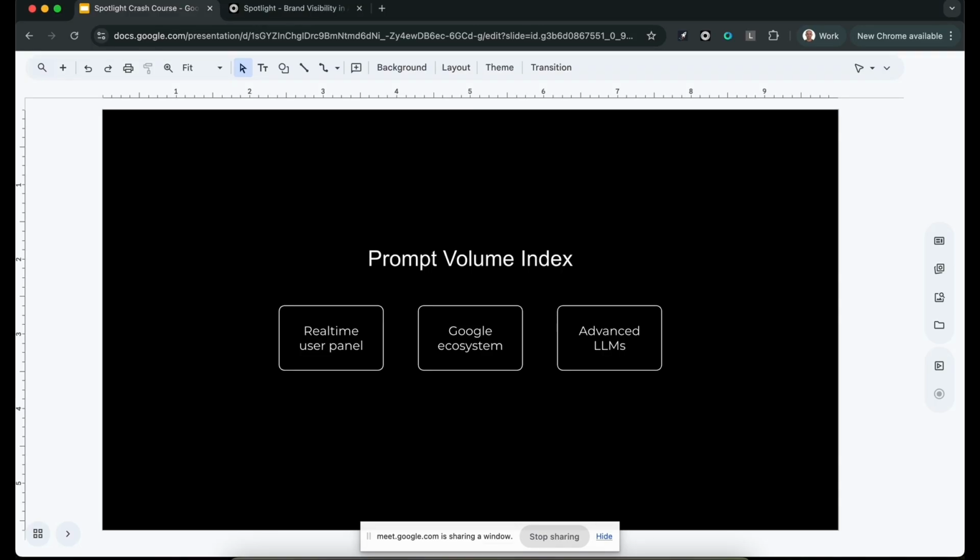So how can you do this by yourself? What you can do, you can do this part for free. You can go to Google AdWords, which has a search volume tool, or the volume estimator in Google Ads, and then you can pull the keywords that you're targeting, and then you can use AI to consolidate.